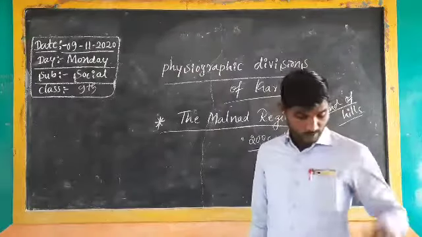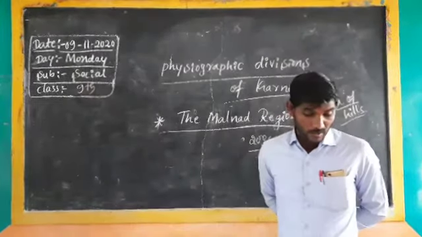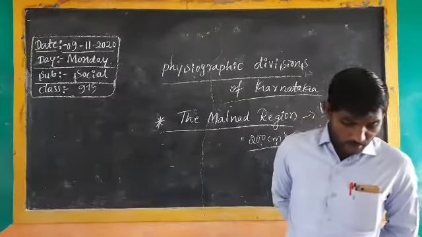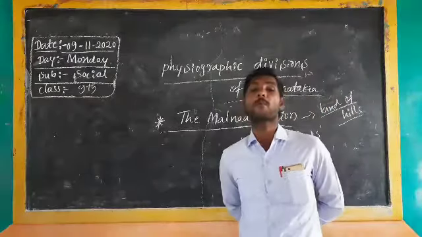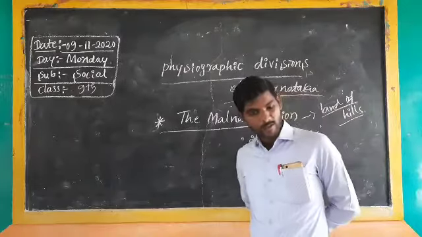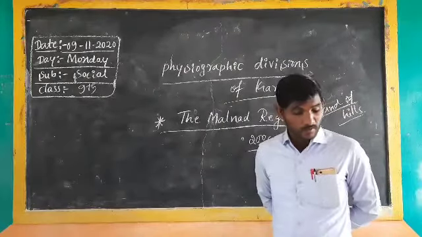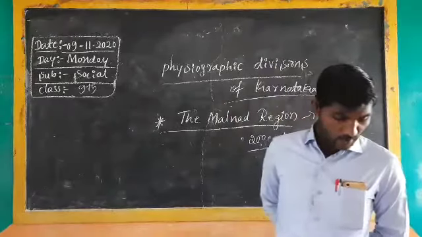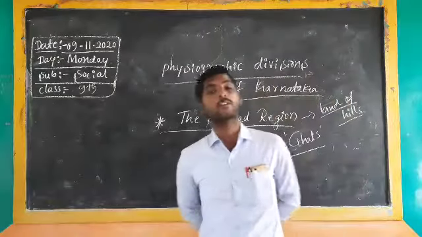The next point we have to understand: the routes from the eastern plains of Karnataka to the coastal plains across the Western Ghats are called the mountain passes. Once again I repeat, what is the meaning of mountain passes? The routes from the eastern plains of Karnataka to the coastal plains across the Western Ghats are called mountain passes. The Malnad region has four important mountain passes.